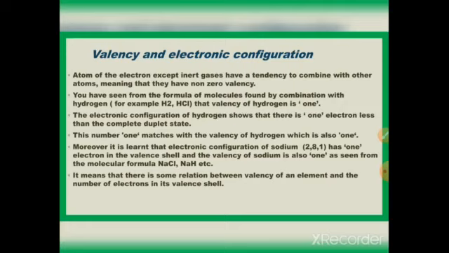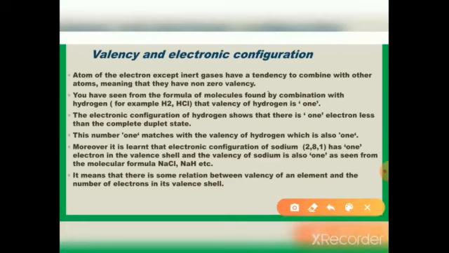You have seen from the formulae of molecules formed by combination with hydrogen, for example H2, HCl, that the valency of hydrogen is 1. The electronic configuration of hydrogen showed there is only one electron less than the complete duplet state.